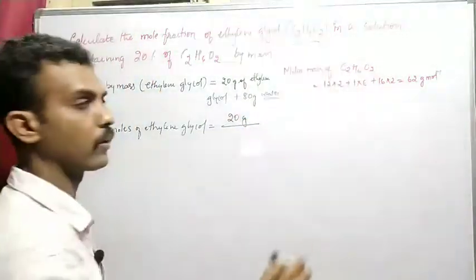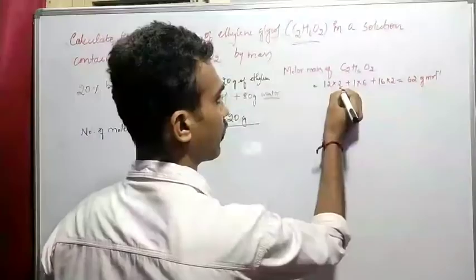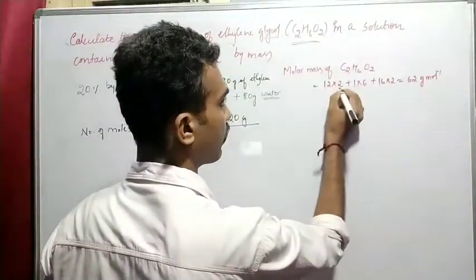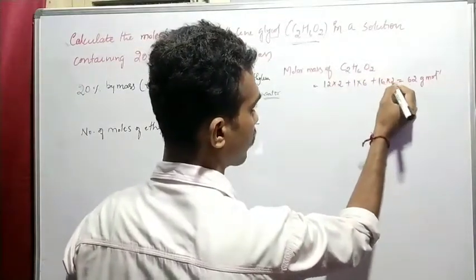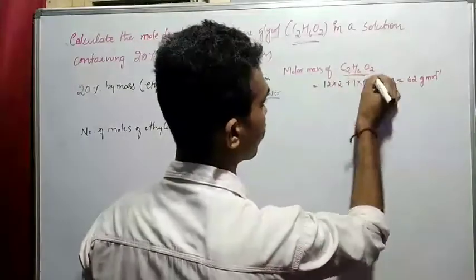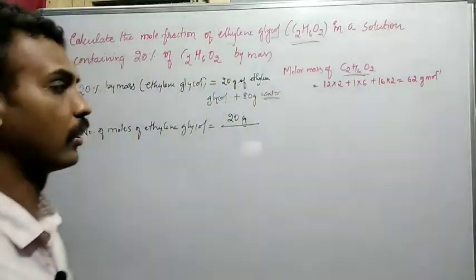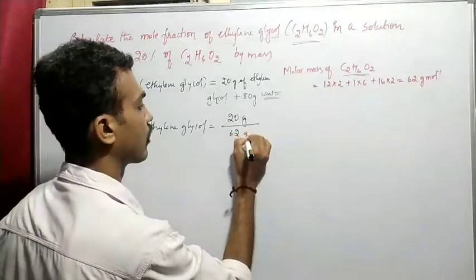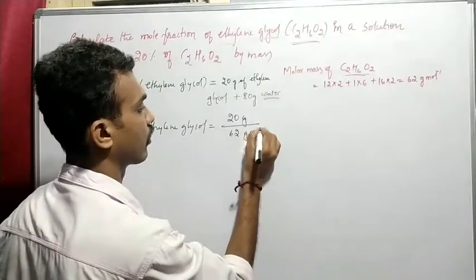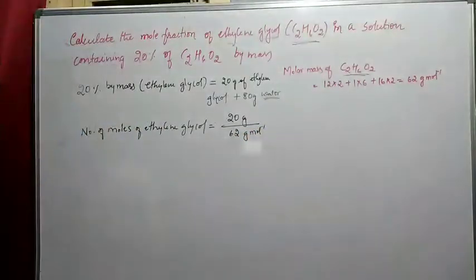The molecular mass of ethylene glycol: carbon 2, atomic mass 12 into 2, hydrogen 1 into 6, oxygen atomic mass 16, 1. The total molar mass of ethylene glycol is equal to 62 grams per mole. So this is the number of moles of ethylene glycol.